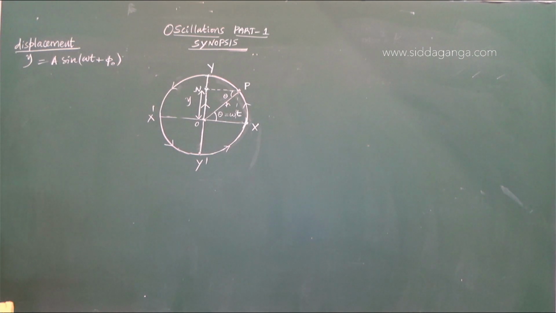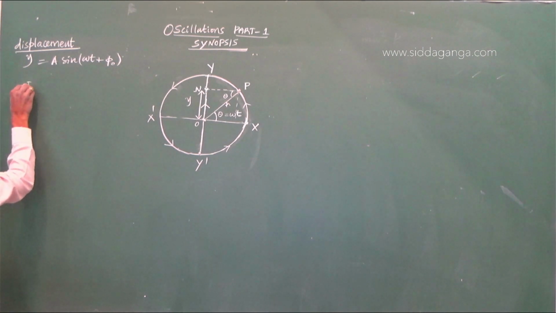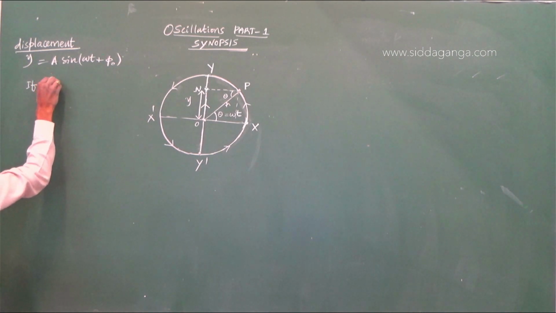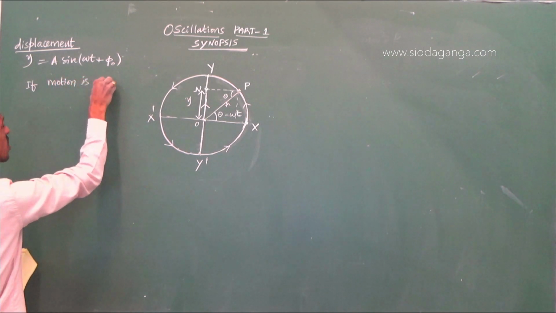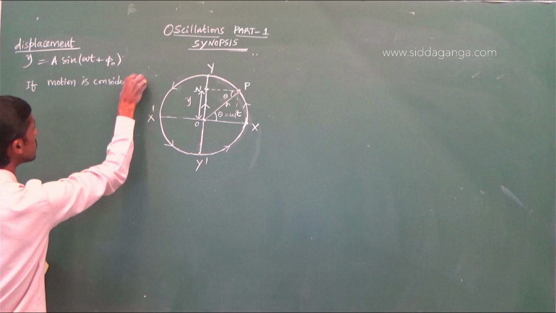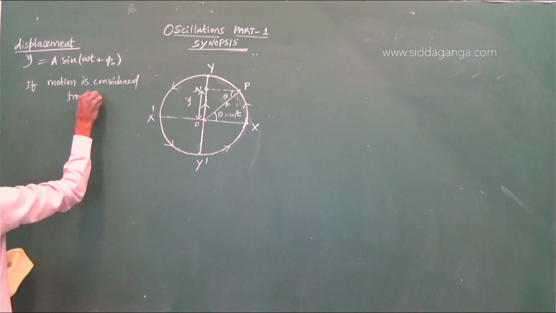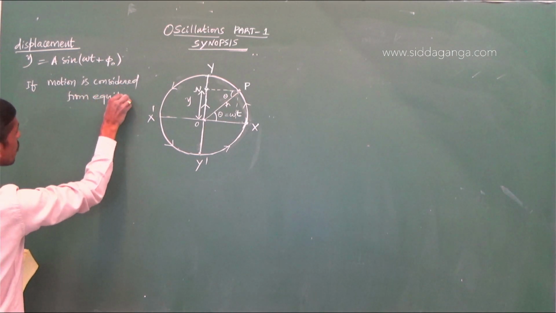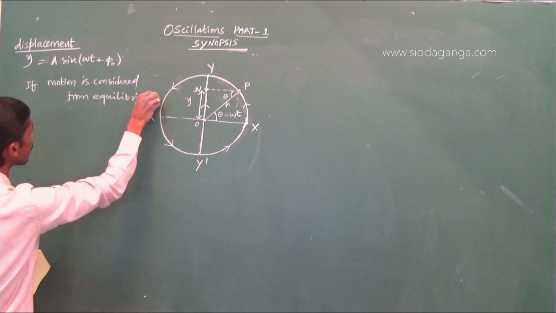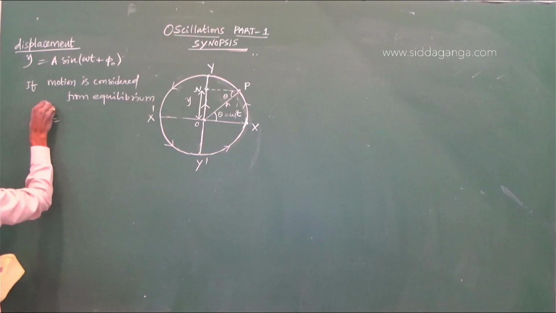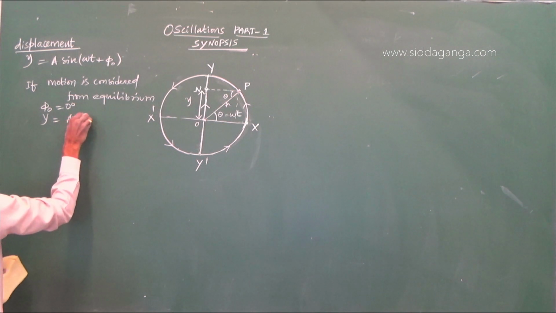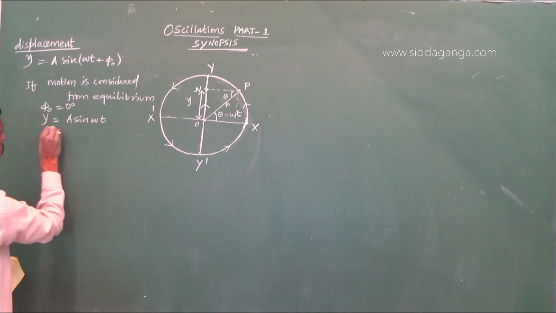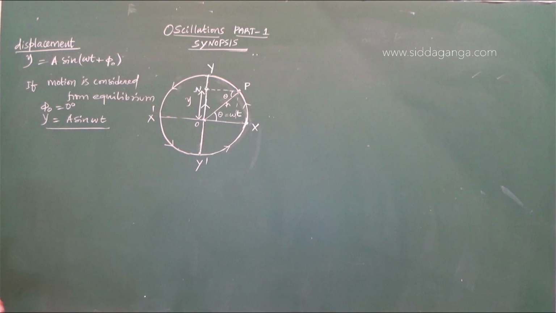Fine. So if motion is considered from equilibrium, use the equation where the initial phase will be 0 degrees: y is equal to a sin omega t. This is the equation you have to use.